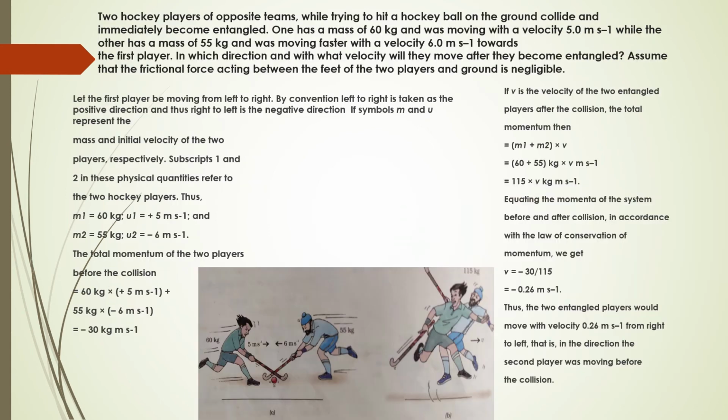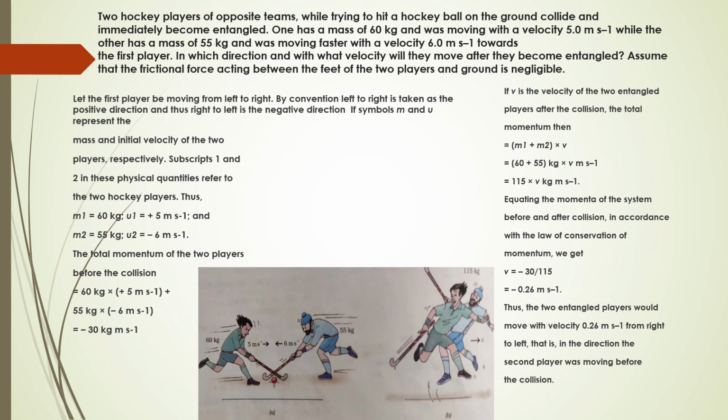Okay, now let's move on to the next problem. Two hockey players of opposite teams, while trying to hit a hockey ball on the ground, collide and immediately become entangled. That means they are together. One has a mass of 60 kg and was moving with a velocity of 5 meter per second.